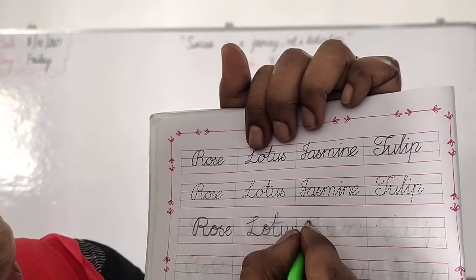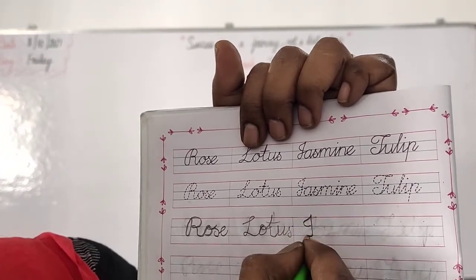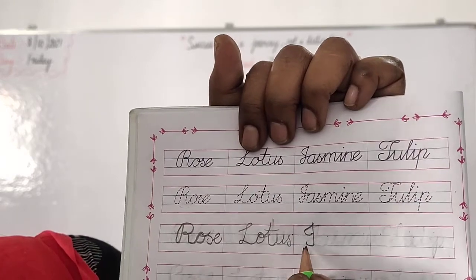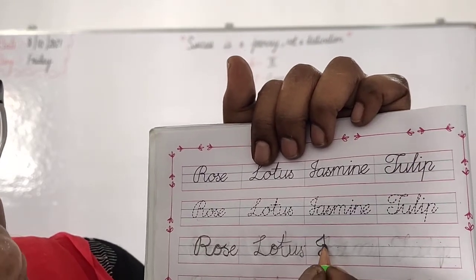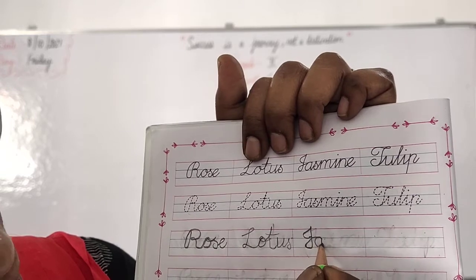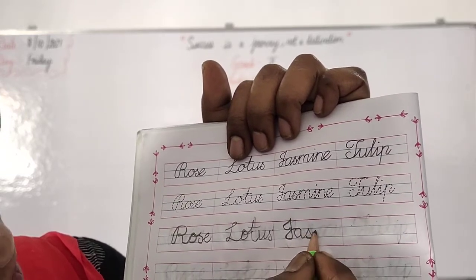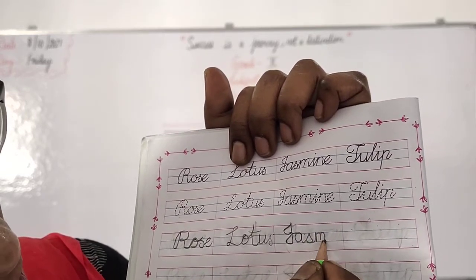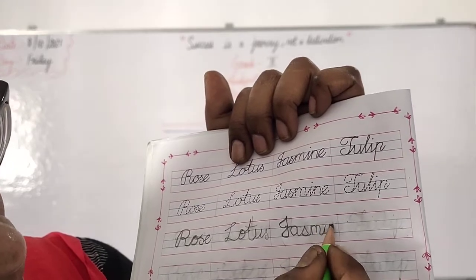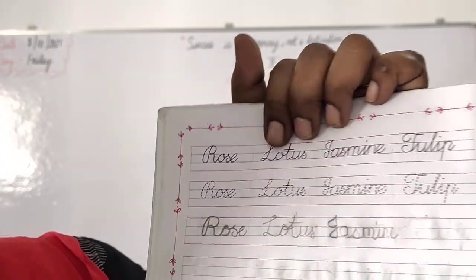See, join like this, then come, see like this, easy, okay? You should practice, then only it will come. A, S, then M, I, N, E, jasmine, like this, okay?